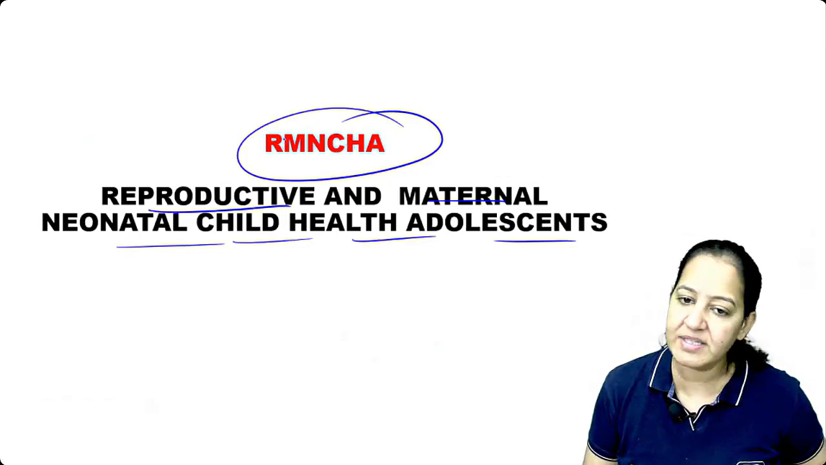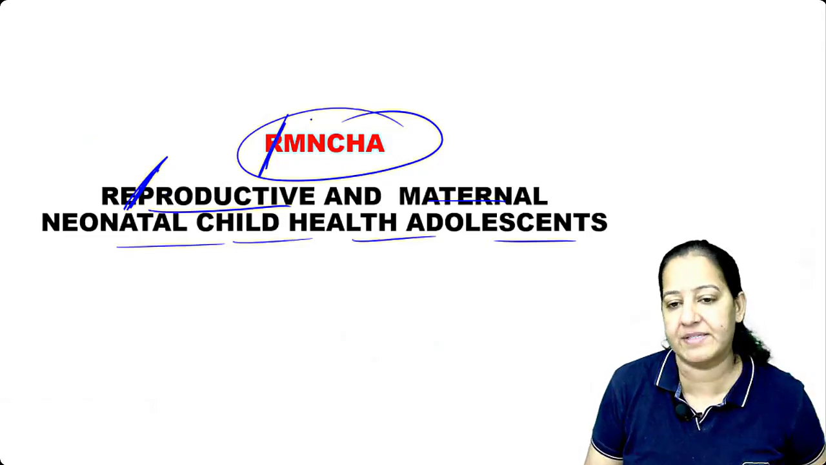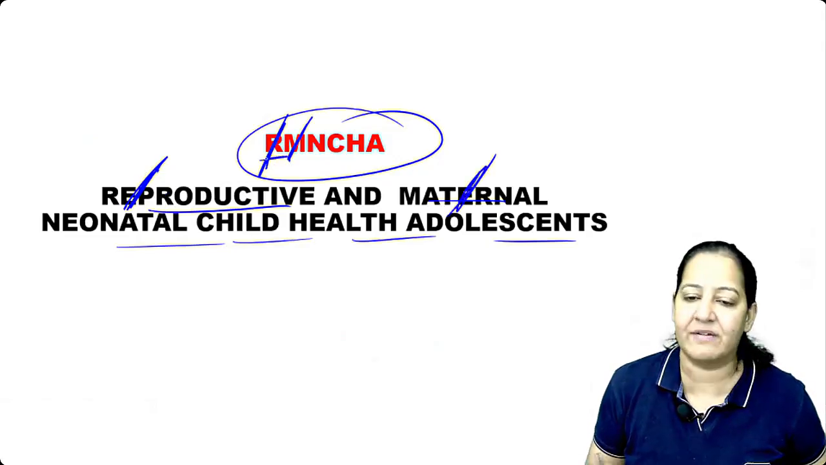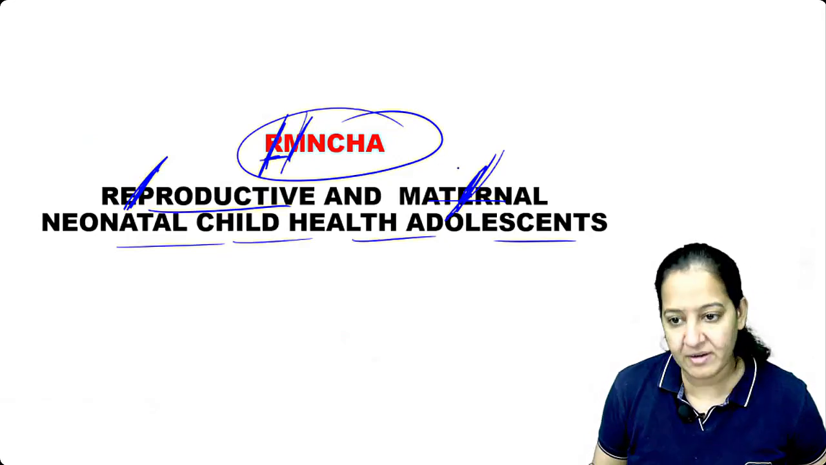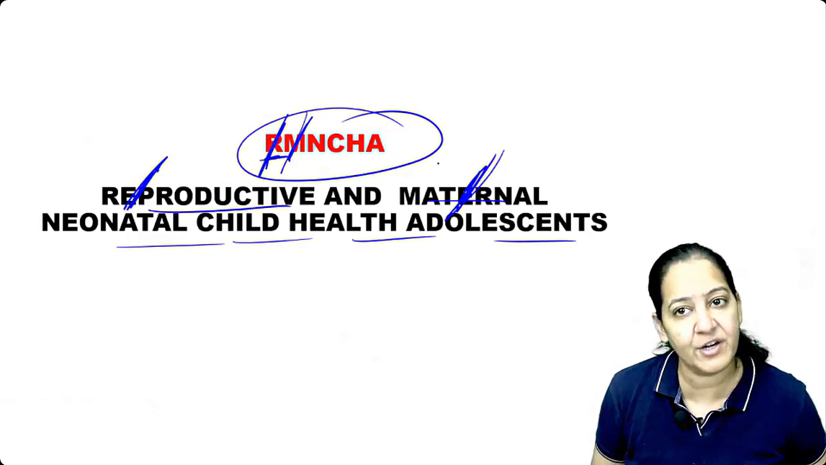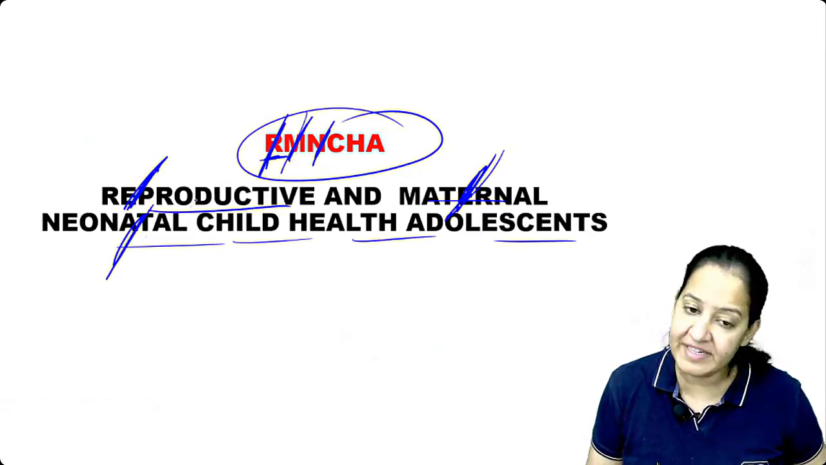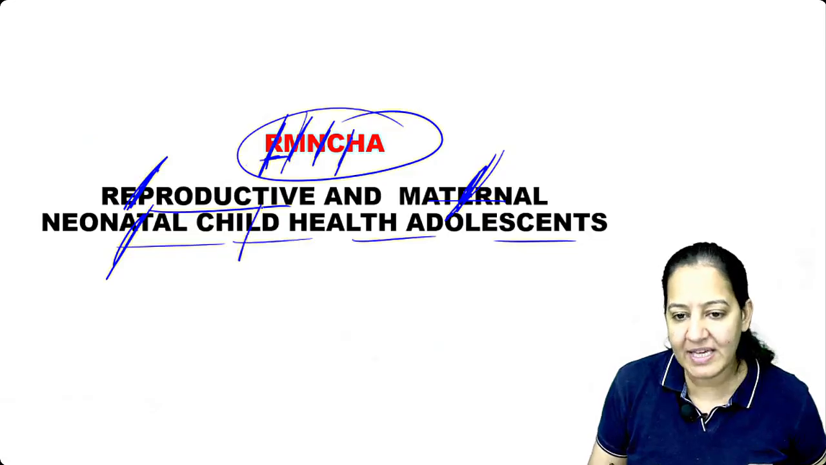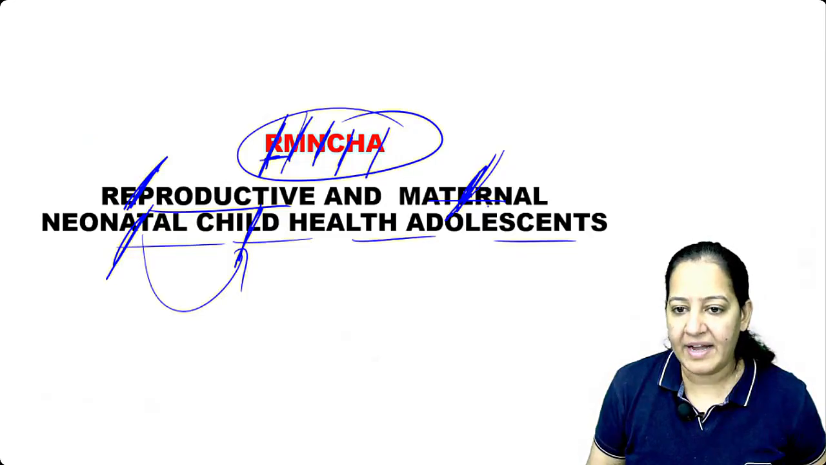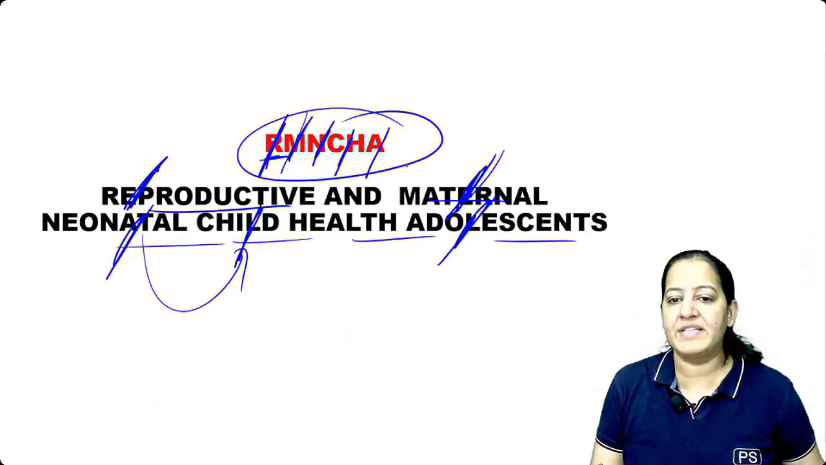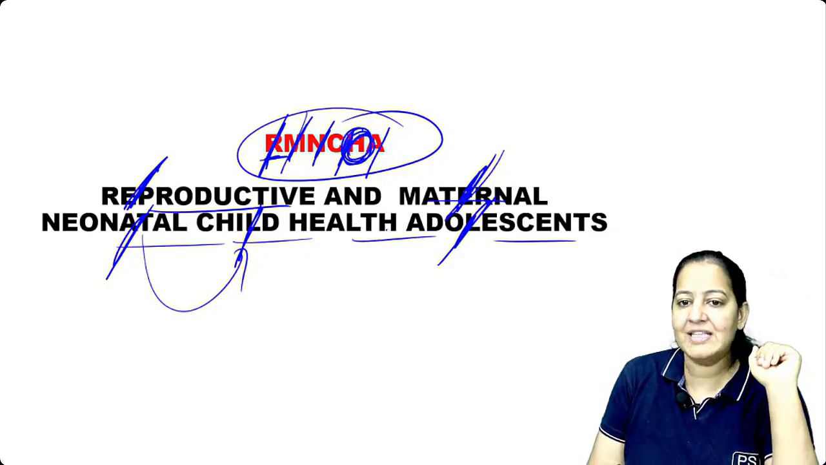What is RMNCHA? R is reproductive services. What is reproductive service? We will provide contraceptives to the couples. M is maternal service. We will provide antenatal care to the pregnant lady. N is neonatal. After the birth, we will take care of the neonate also. C is child. The neonate will convert into a child while growing. And A is adolescence. So we are providing services to 5 groups together.